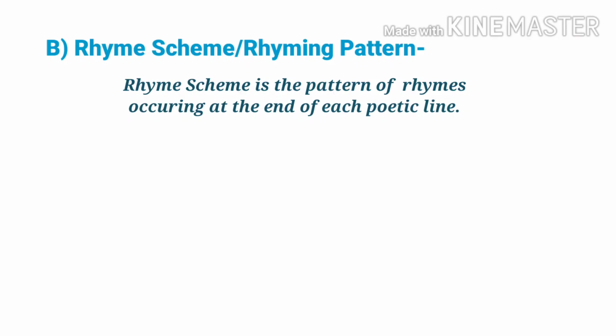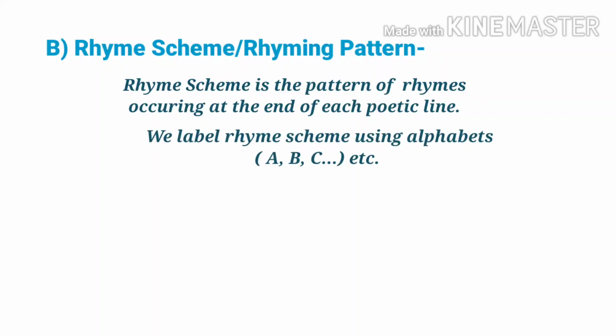Now let us move towards the second part of this video, rhyme scheme or rhyming pattern. Rhyme scheme is the pattern of rhymes occurring at the end of each poetic line. We label rhyme scheme using alphabets A, B, C, D, etc.